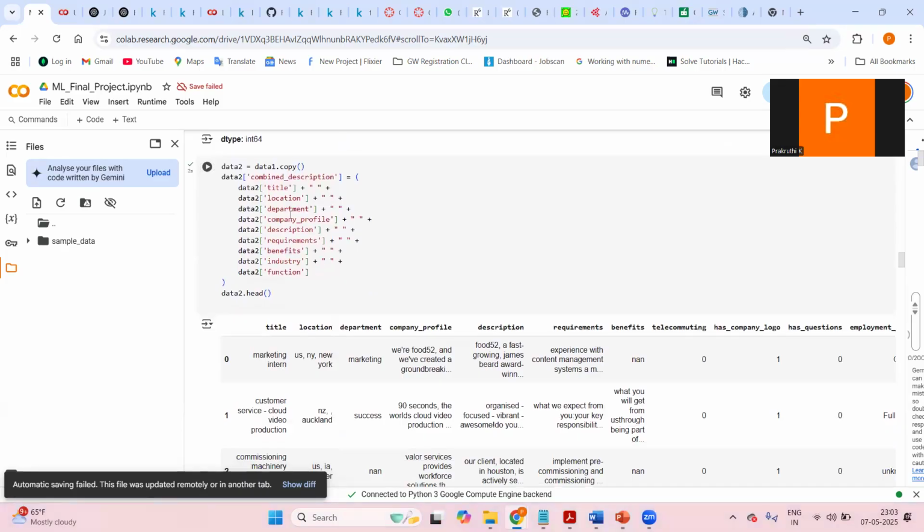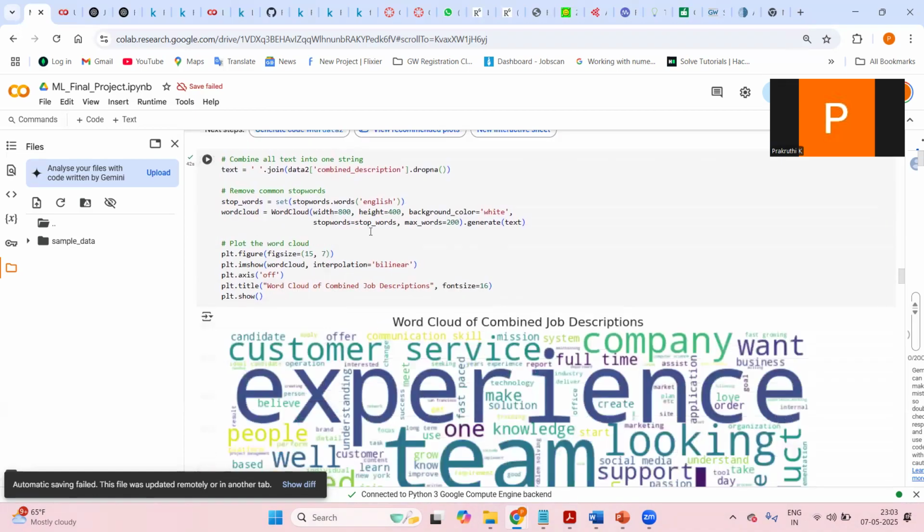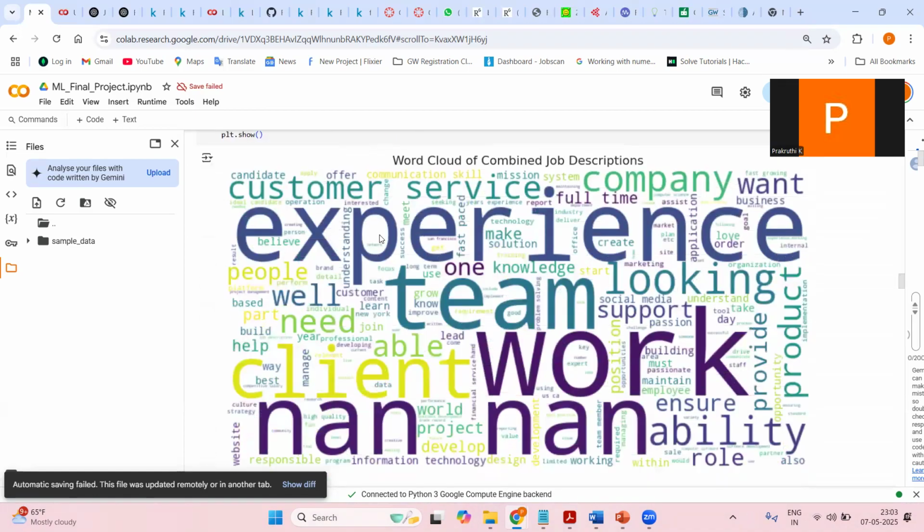We are combining all the text data into one column, because it is easy to vectorize. This is just a word cloud. It gives what kind of description it is and the most common words being used.